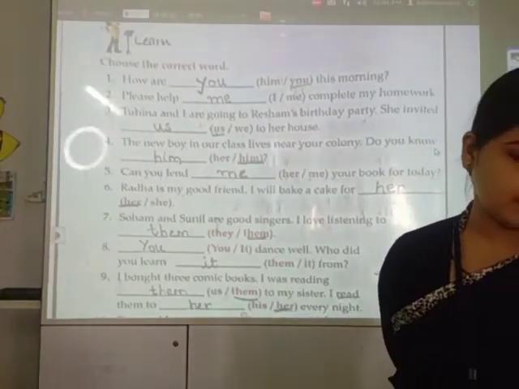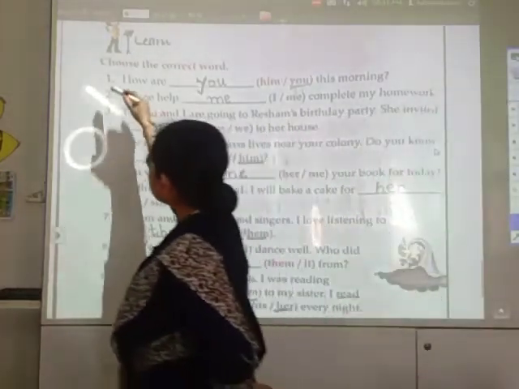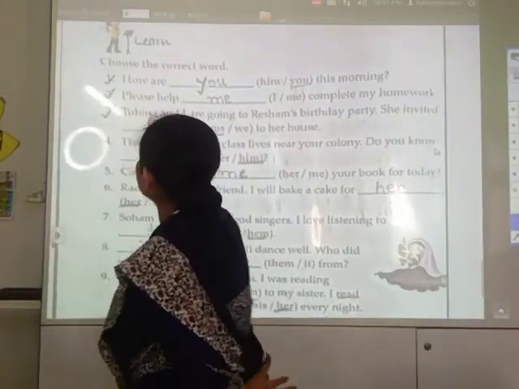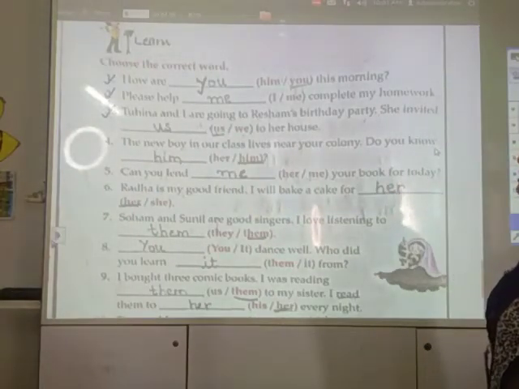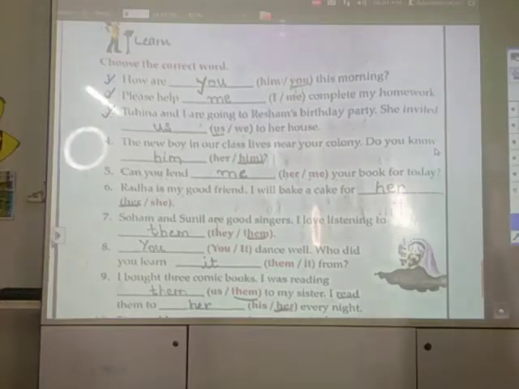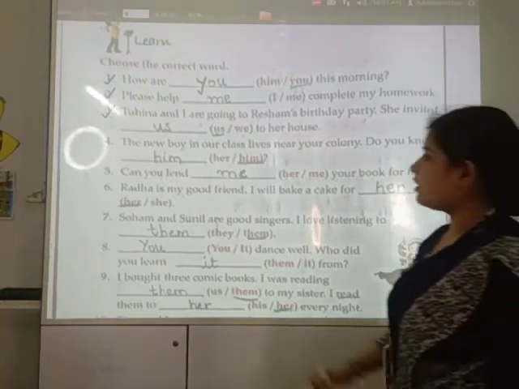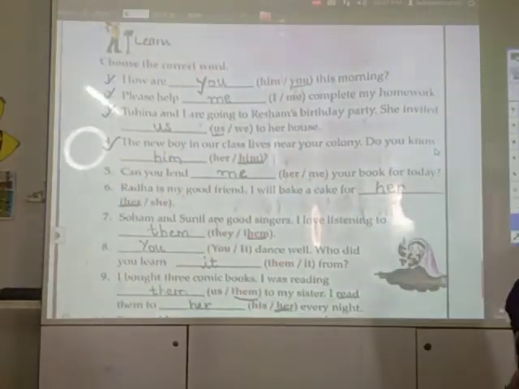How are you this morning? Please help me complete my homework. Number 3. Tuvina and I are going to Resham's birthday party. She invited us to her house. Number 4. The new boy in our class lives near your colony.